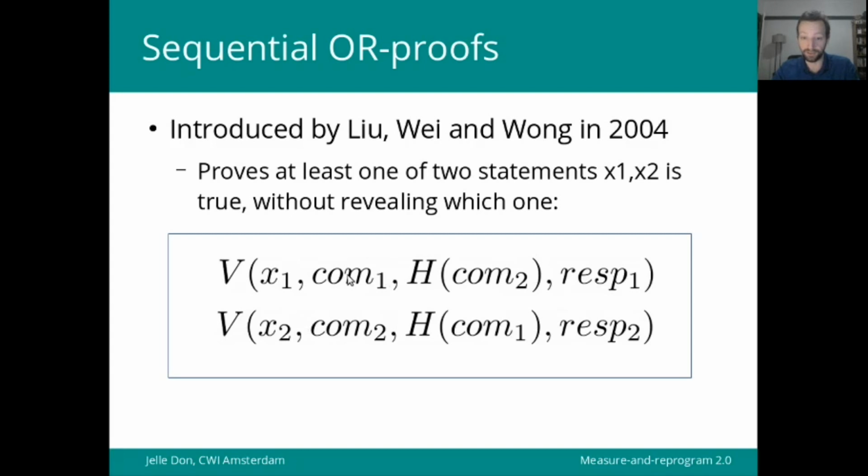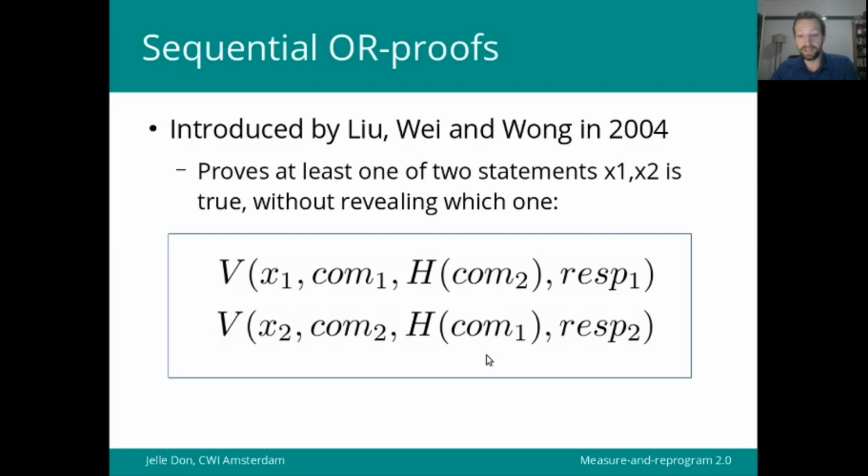Now, if we look carefully, we see that only for this statement corresponding to the commitment that is the first out of the two that gets queried to h, only for this statement the prover needs to actually know a witness in order to compute a valid response. Why is this so? Well, let's have a look. Suppose for now that com1 is the commitment that gets queried first. Then before having anything to do with com2, the prover already knows h of com1. In other words, it knows the challenge that it will need to compute a response to.